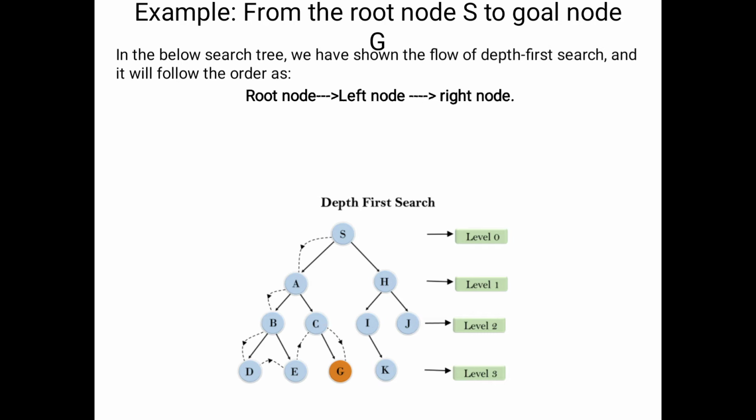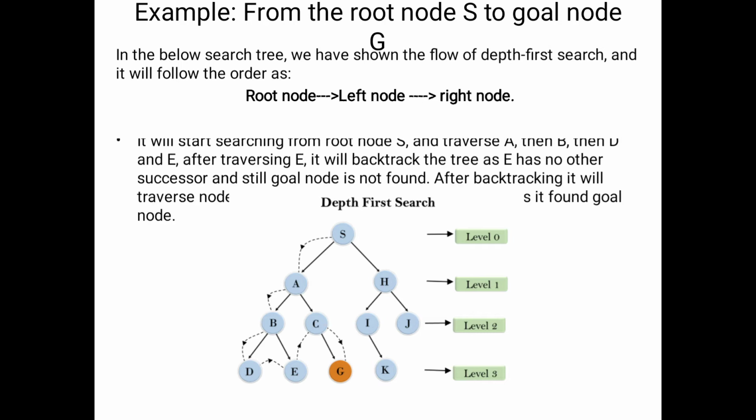Once again we apply the backtracking. Now we are at capital A, and the left children are completed. So after capital E we will move to capital C. Okay, what is the right node of capital C here? Capital G. Okay, this is the path here.